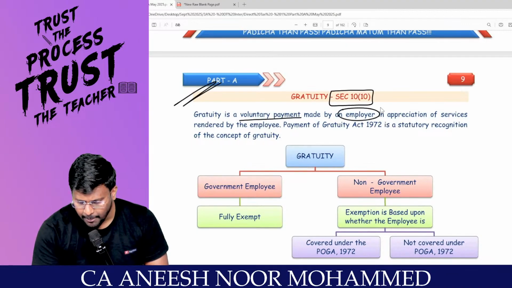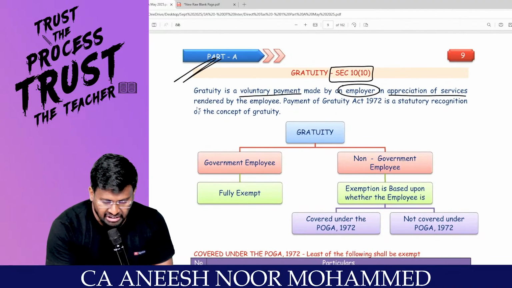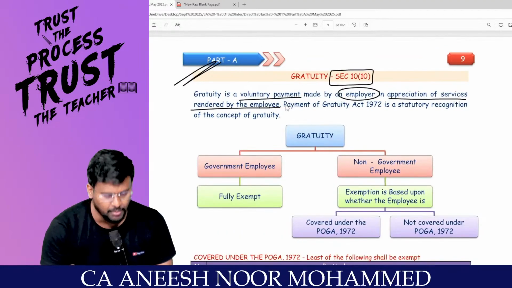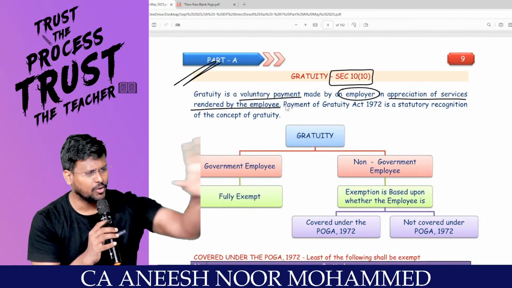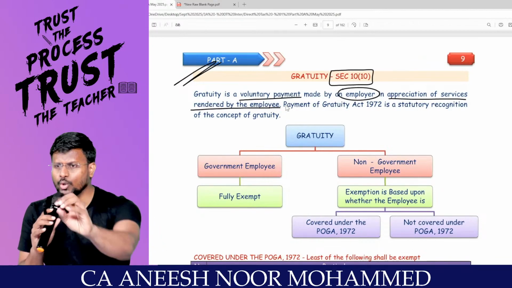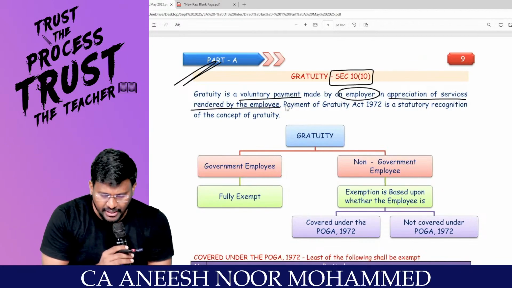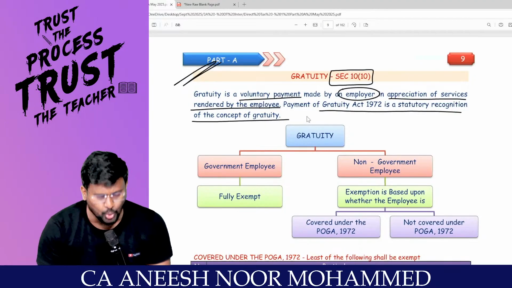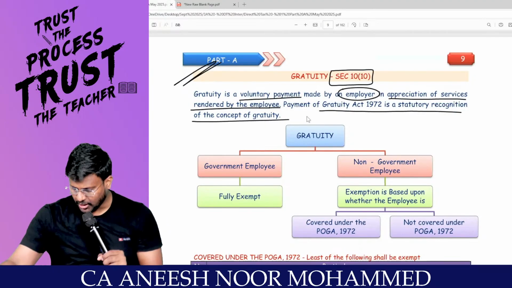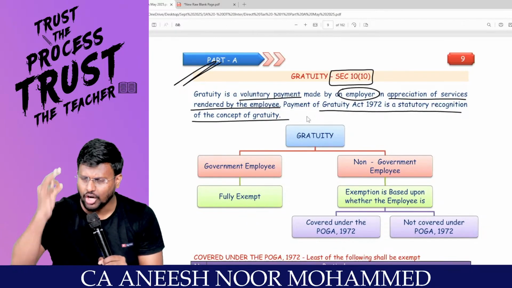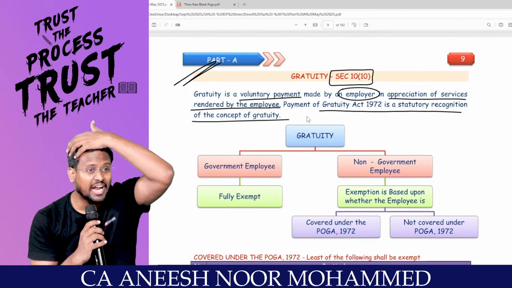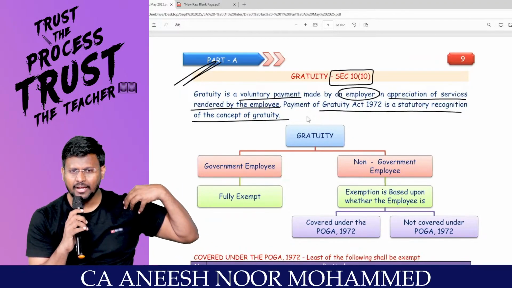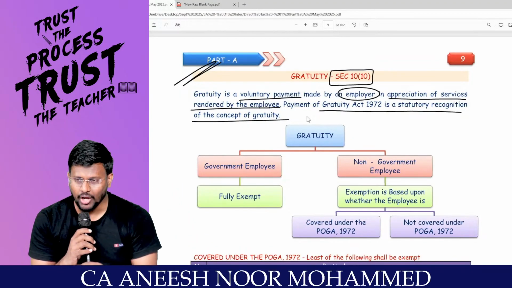It is made by an employer in appreciation of service rendered by the employee. I'm saying that you have worked super fantastic, my dear lovable students. For the last 25 years you have worked for me. So this amount you keep; this is called gratuity. The Payment of Gratuity Act 1972 is a statutory recognition of the concept of gratuity. I am saying that yes, there is a concept called gratuity. That is why we have an act itself. So gratuity is an amount paid by the employer to the employee at the time of retirement.